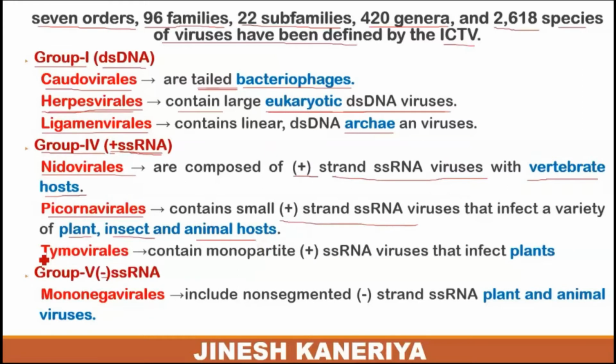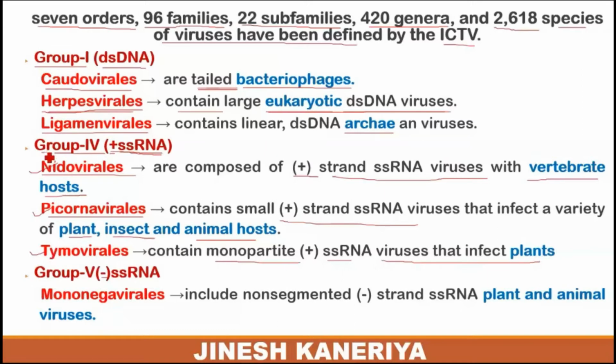Third example is Tymovirales. So these Tymovirales contain a monopartite genome, or it will have only one infection condition to a particular area of the host cell. This monopartite contains a single stranded form of RNA virus that is capable of infecting only the plant host or the plant cell. So these are the conditions of Tymovirales.